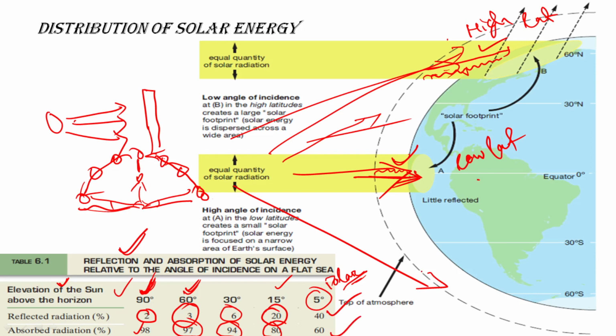That means with decreasing incidence angle, or decreasing angle of the sun above horizon, the reflected radiation is increasing and the absorbed radiation is decreasing. Okay, this is one factor. I am talking about different factors, right?